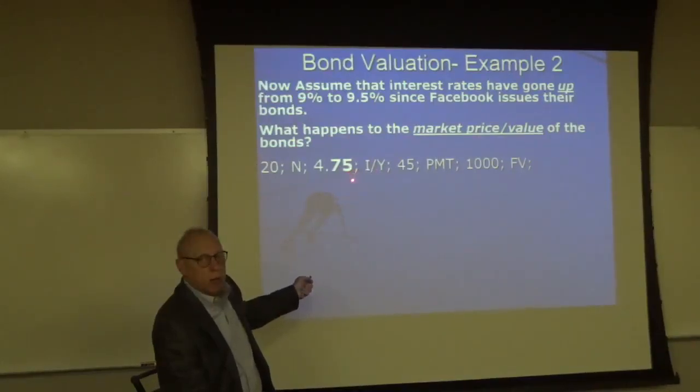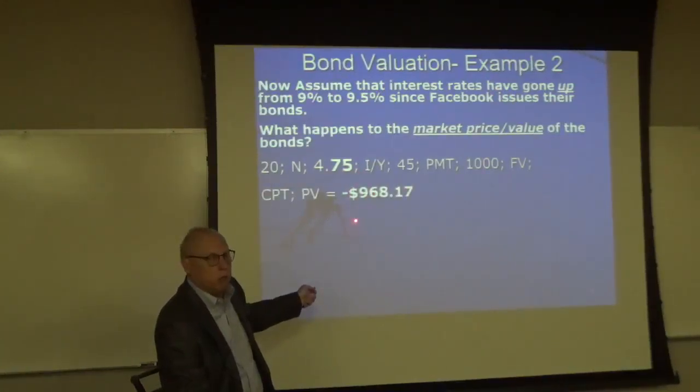Interest rates go up and market price goes down. Interest rates go up, market price goes down. You've learned that. You learned that in Chapter 5 or Chapter 4.